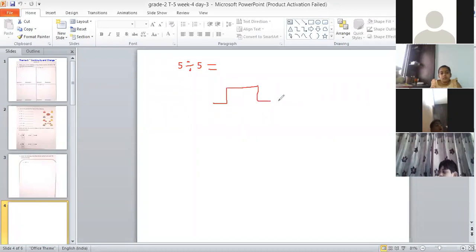And we all know that in the 5 table, we are getting 5 how many times? 1 time, right? If I have to recall the 5 table and see when I will get 5, I know 5 ones are 5, so I will write 5, minus sign, and then 5 minus 5 is 0. This means the answer is 1 because our quotient is 1 here.